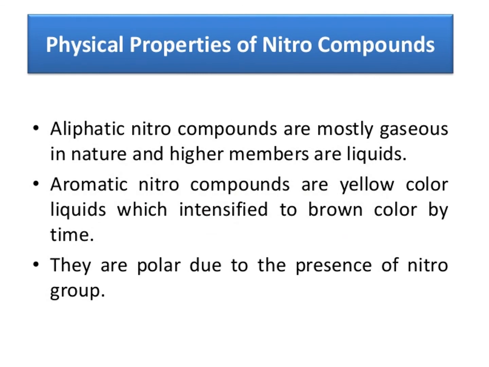Next, physical properties of nitro compounds. Aliphatic nitro compounds are mostly gaseous in nature. Higher members are liquids; with increasing molecular weight, the gaseous nature changes to liquid nature. Aromatic nitro compounds are yellow colored liquids. Before that, they are polar due to the presence of the nitro group. Polar means we can write plus and minus.